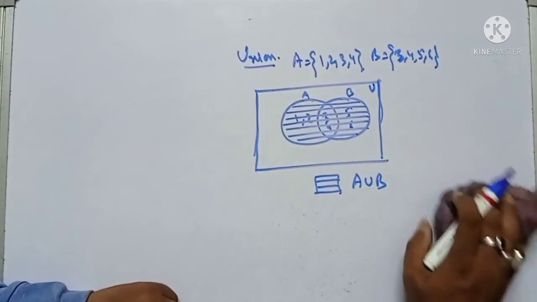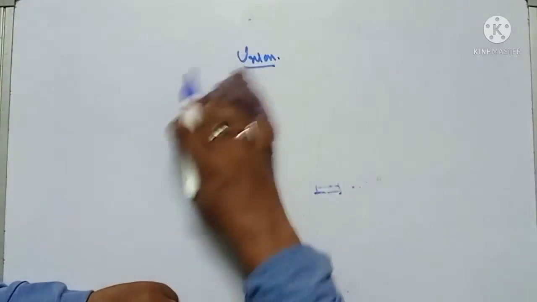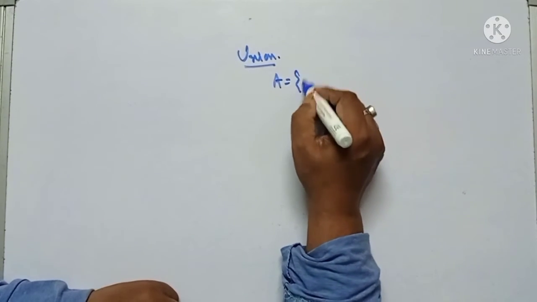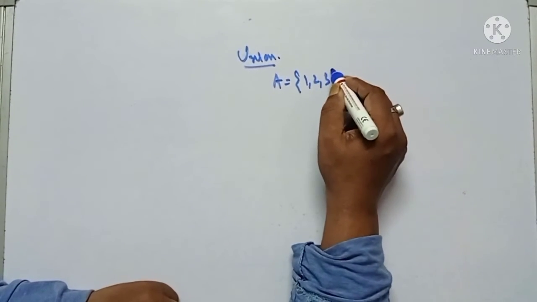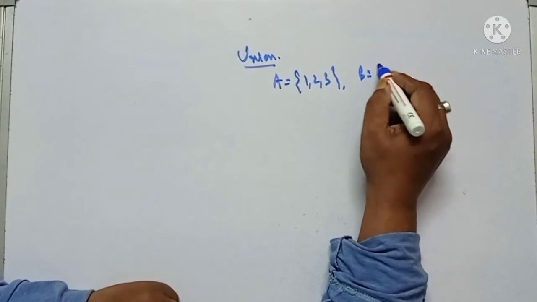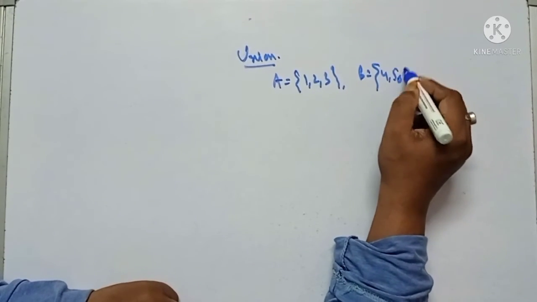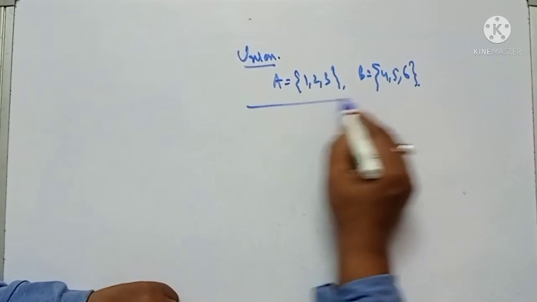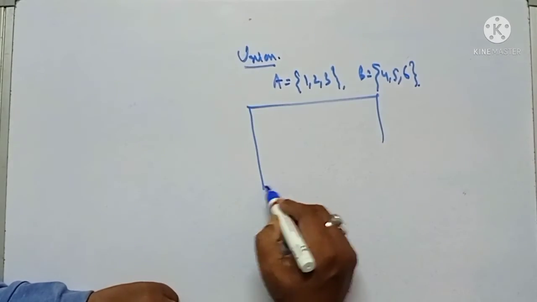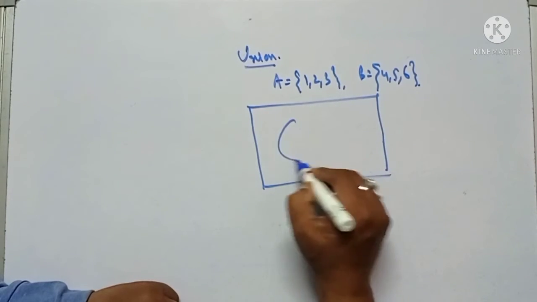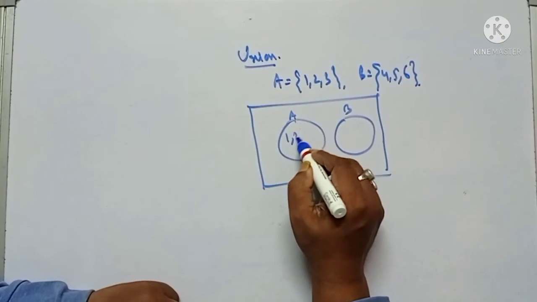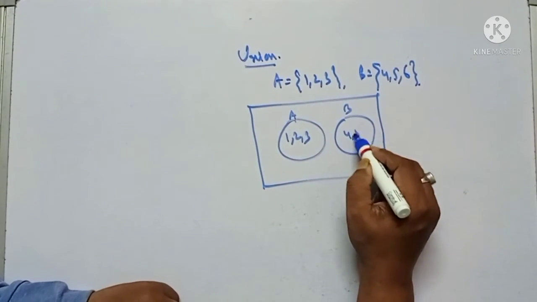Now let me take another example, that is A is equal to 1, 2, 3 and B is equal to 4, 5, 6. Here again you see a rectangle, two sets A and B, with 1, 2, 3, 4, 5, 6.